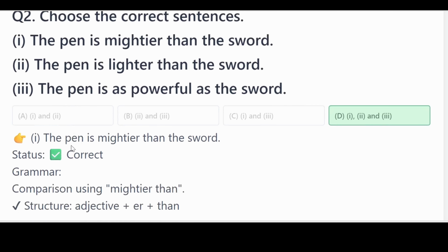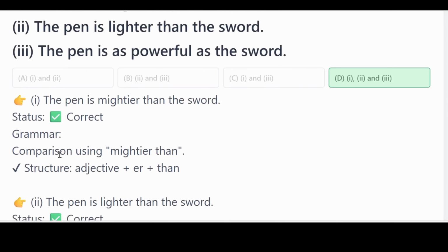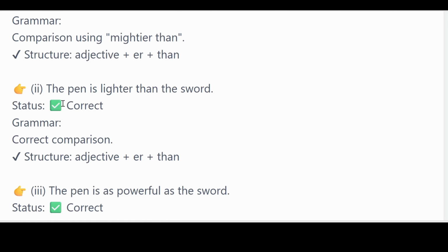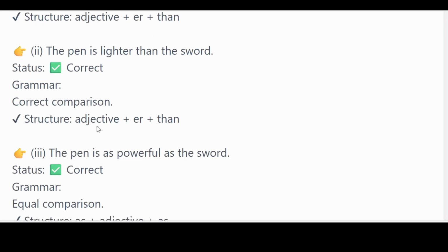Let's take a look at our first sentence. The pen is mightier than the sword. If you look at the grammar, it is a comparison using mightier here. So it's a comparison statement. If you look at the structure, it is adjective, that is mightier, er, plus than. So we are trying to compare the pen to the sword. What about sentence number 2? It also uses an adjective, that is er plus than.